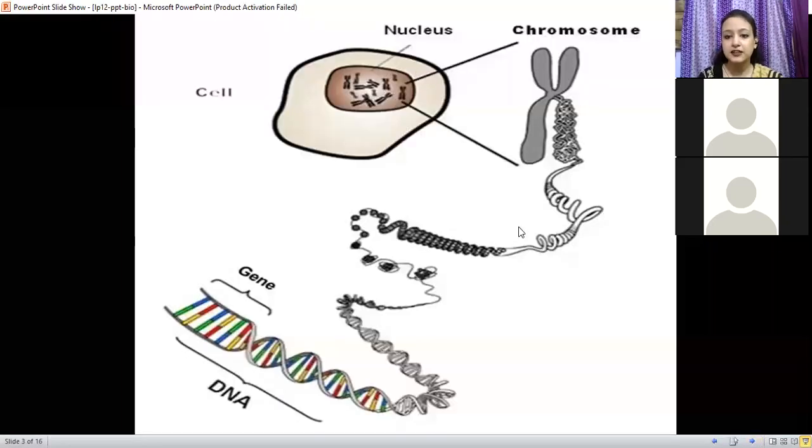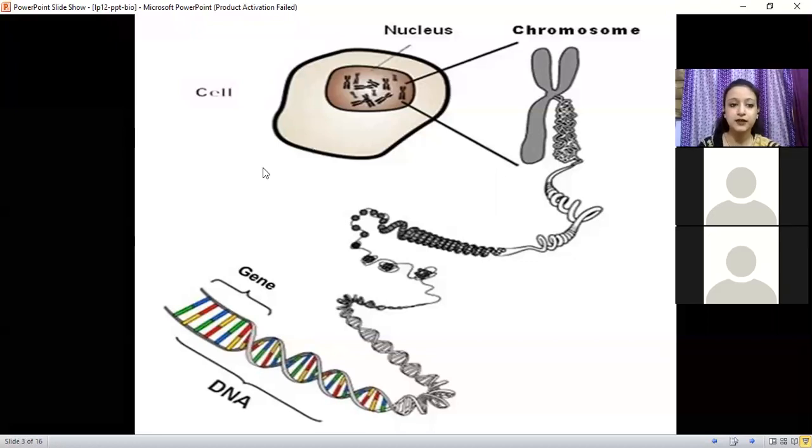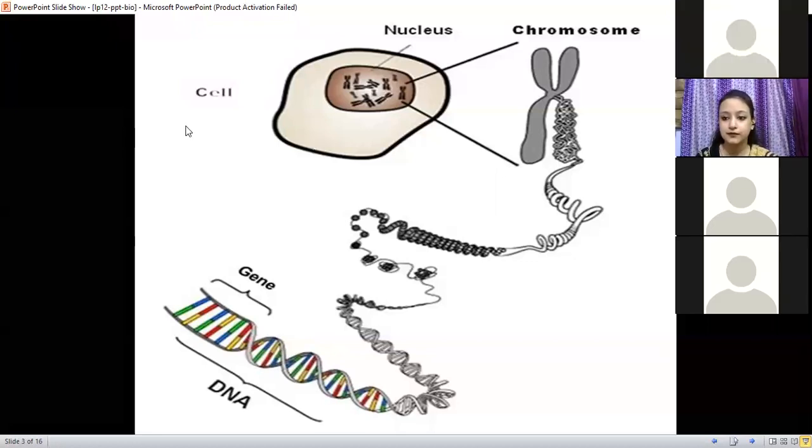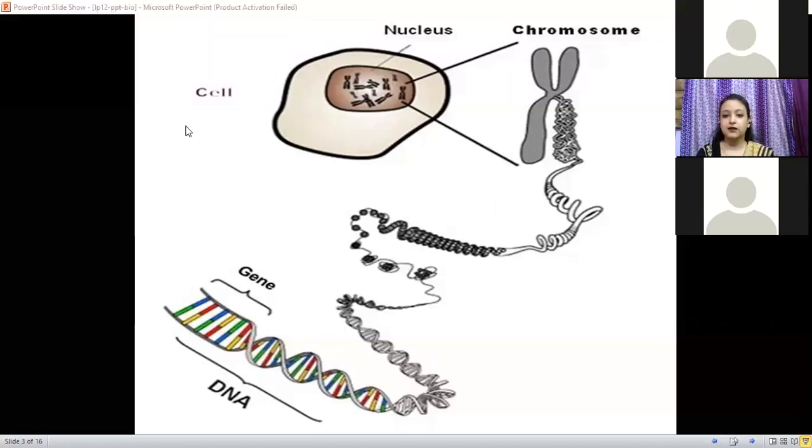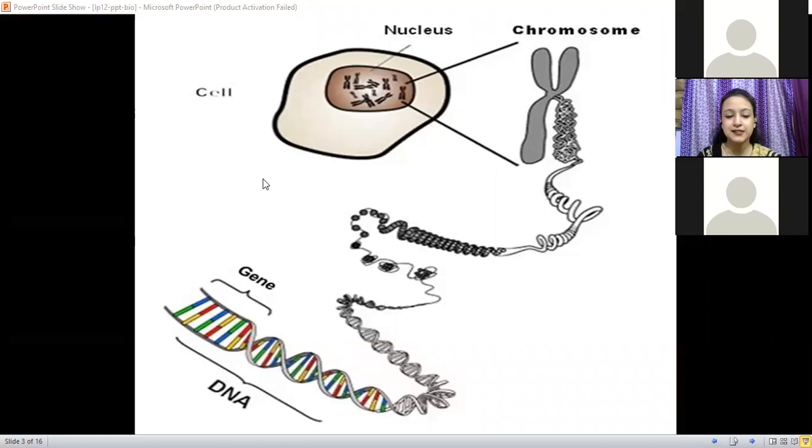So, looking at this picture, what can you conclude about a gene? What a gene could be? Just looking at this picture. Yes, Shambhavi? Ma'am, a gene is half number of chromosomes. Okay, anyone else? Well tried, Shambhavi. Anyone else with some different answer?